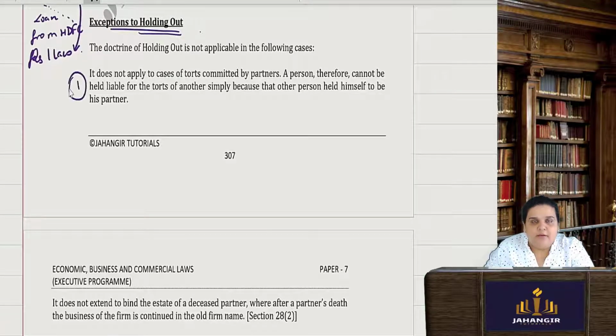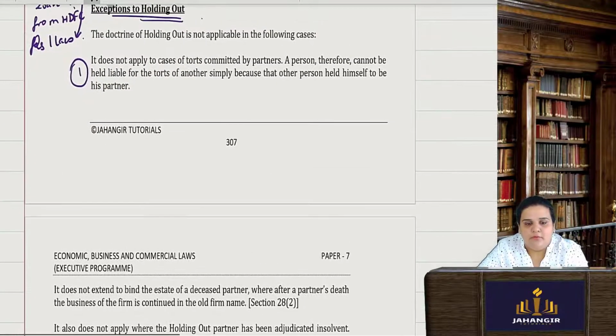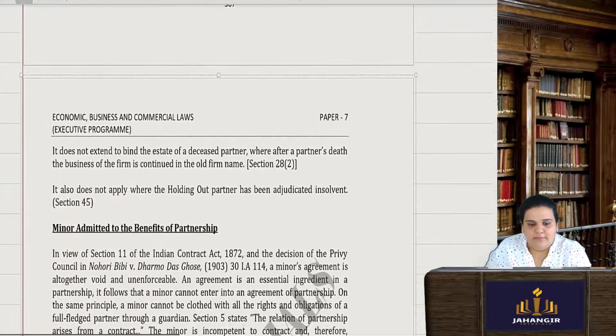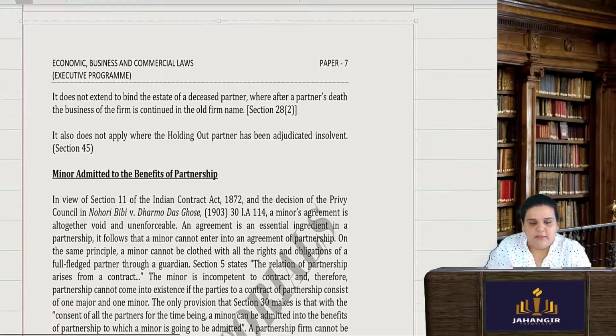First, you cannot make that other partner liable who is just treating himself to be a partner though he is not. Here it does not apply to the cases of any torts committed by the partner. So a person cannot be held liable for the torts of another simply because that other person held himself out to be his partner. For torts this is not applicable.